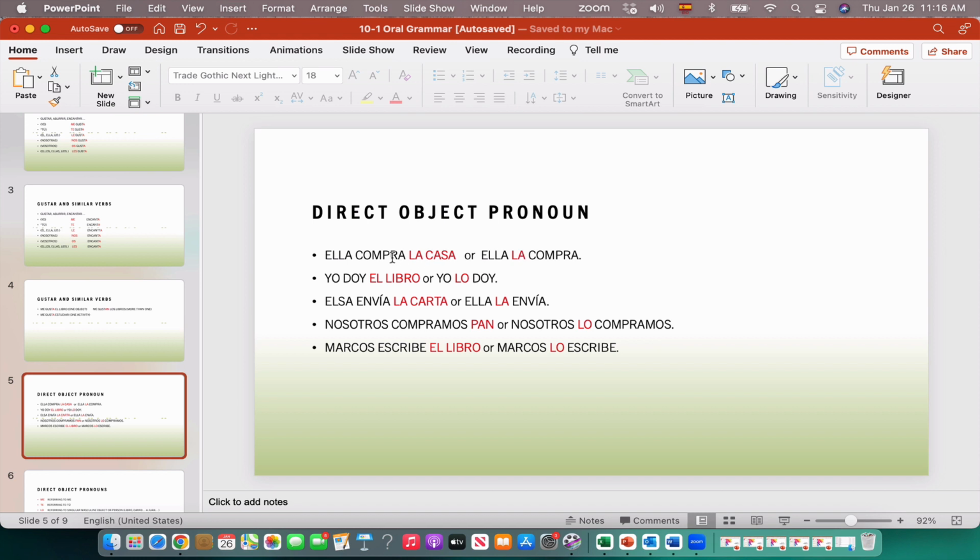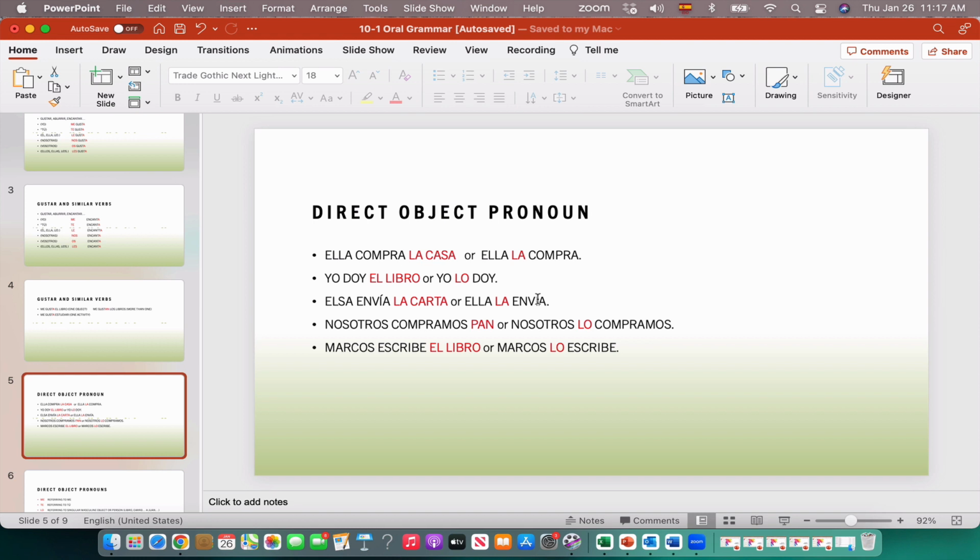In this case, it will be ella compra la casa, and ella la compra. In Spanish, instead of going after the verb, it goes in front. Ella la compra. She buys it. Yo lo doy. I give it. In English, it will be at the end. Ella la envía. She sends it. So just keep this in mind.